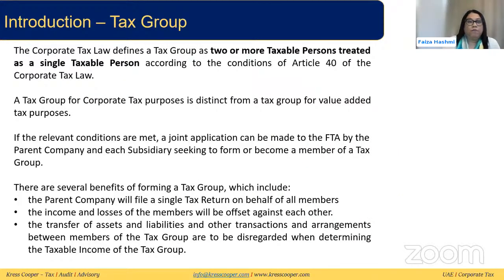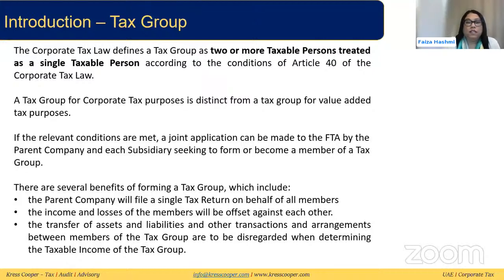So let's recap from the start: what is a tax group? If two or more companies under the corporate tax law, under Article 40, are meeting all the conditions, then they can be treated as a single taxable person, which is what a tax group essentially is. It treats two or more companies as a single taxable person, so under the law they are looked at as one company rather than different companies.